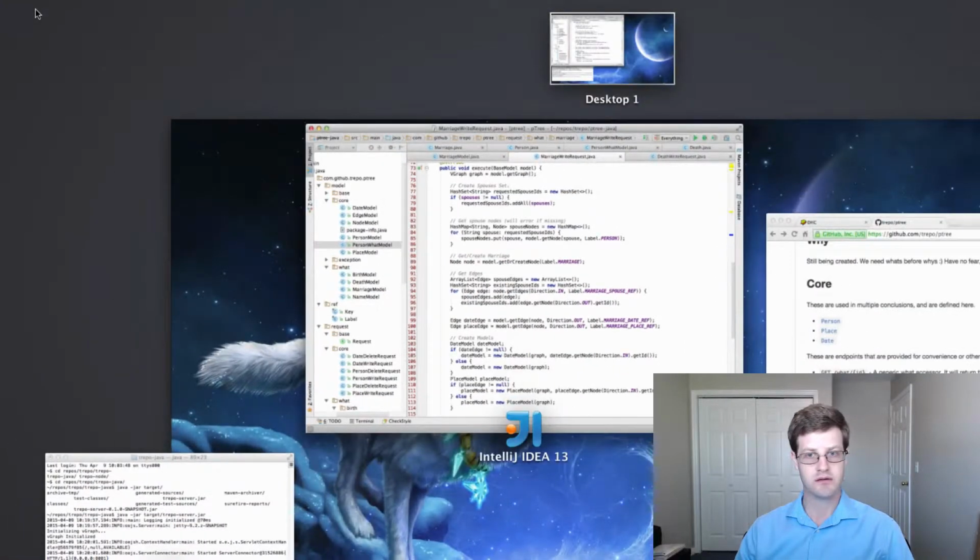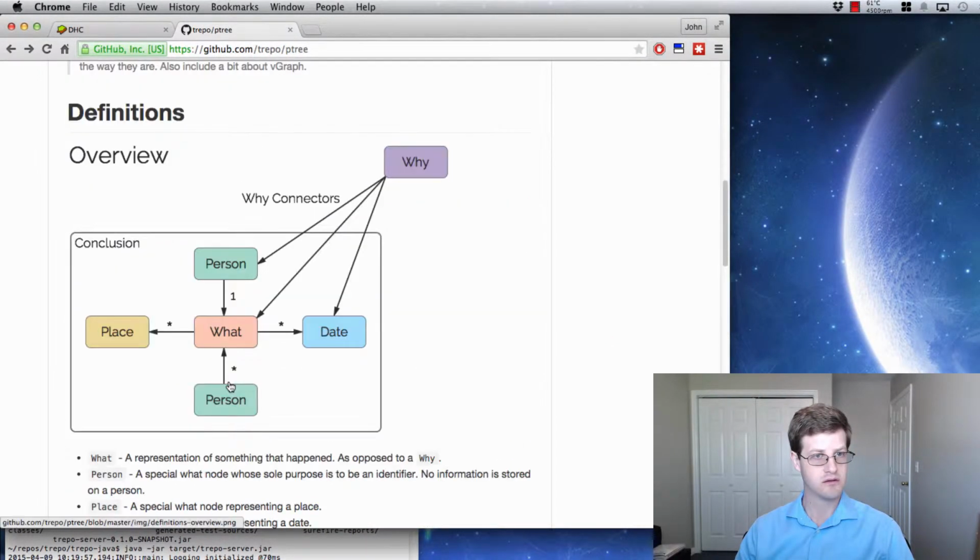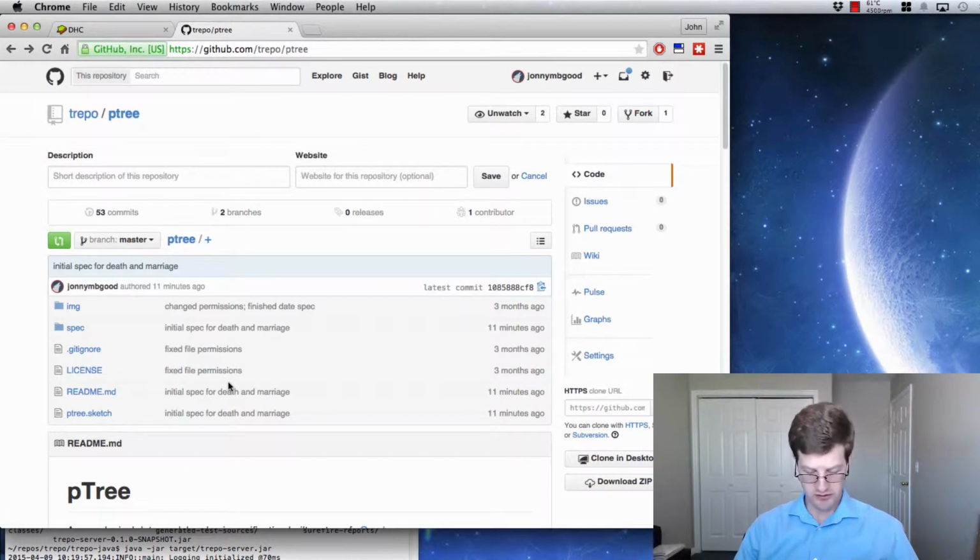Let's see. I think that's it. So the thing I'm still worrying, or not worrying about, but trying to figure out is where does /family go? Because it's pTree, but it doesn't seem like it goes in pTree, but then it's in Trepo.